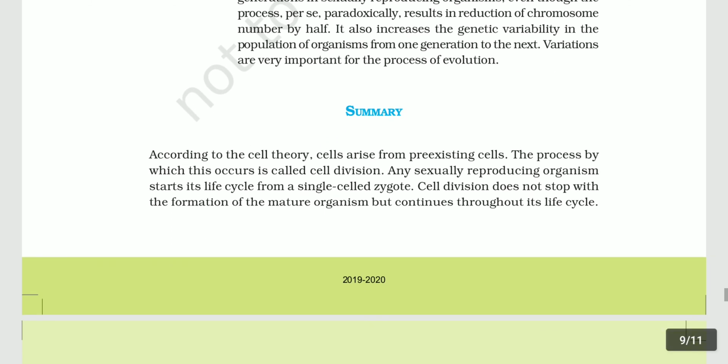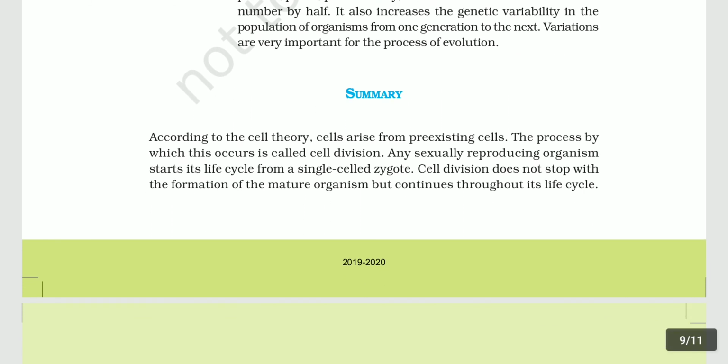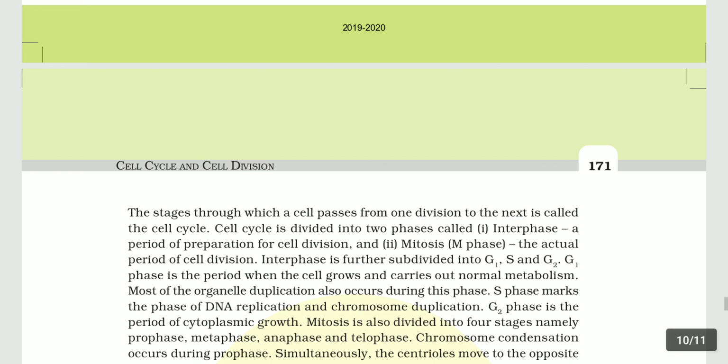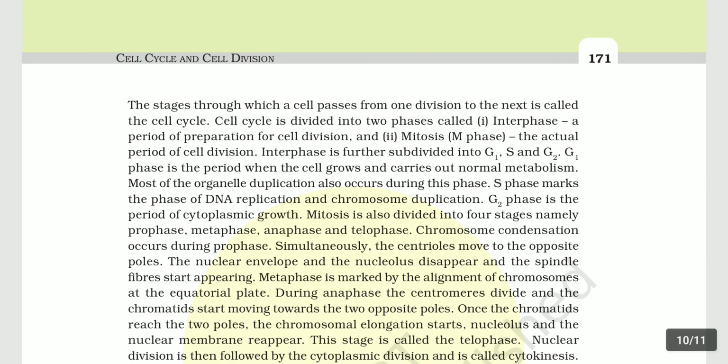Summary: according to the cell theory, cells arise from pre-existing cells. The process by which this occurs is called cell division. Any sexually reproducing organism starts its life from a single-celled zygote. Cell division does not stop with the formation of the mature organism but continues throughout its life cycle. The stages through which a cell passes from one division to the next are called the cell cycle.